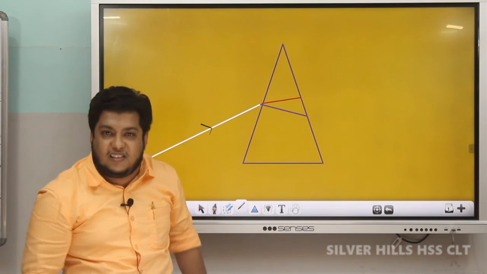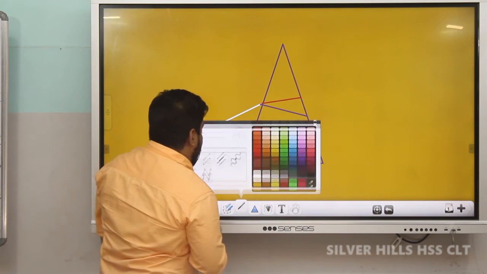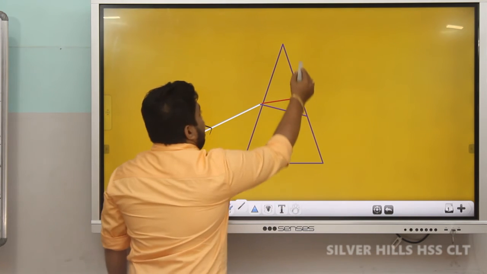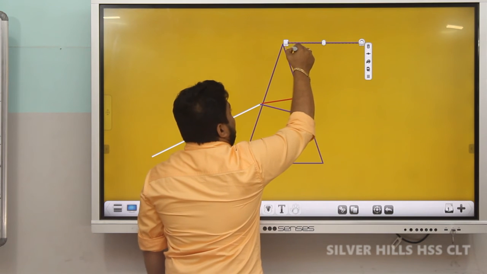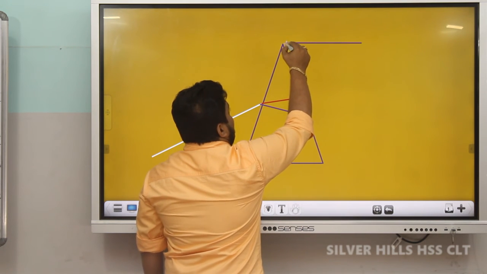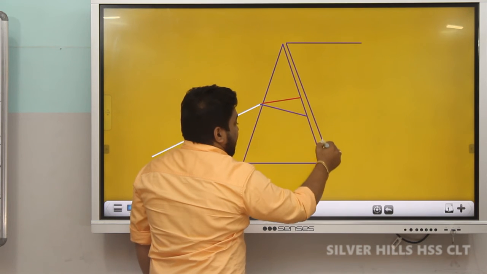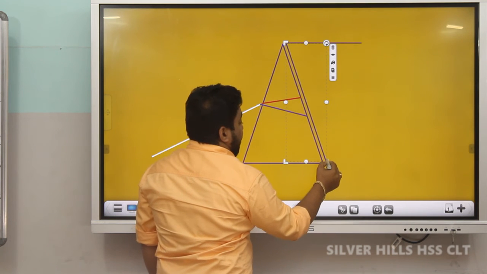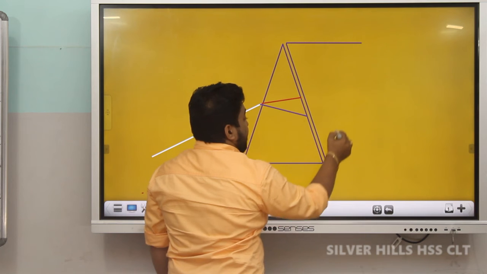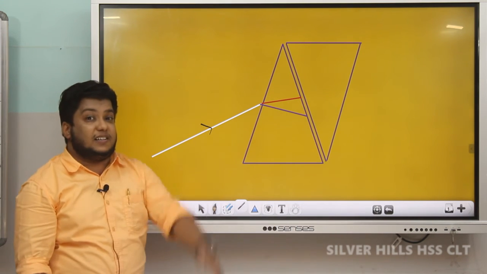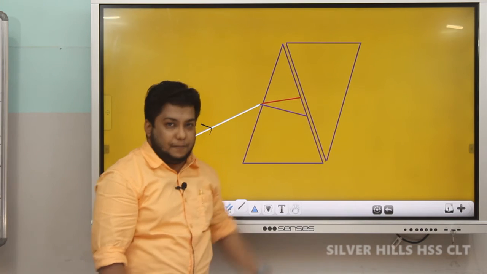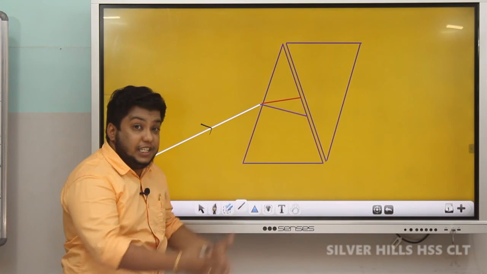To recombine these colors, place a prism in an inverted position. So the prism is placed in an inverted position. This is another prism. Okay, now let us complete our ray diagram.